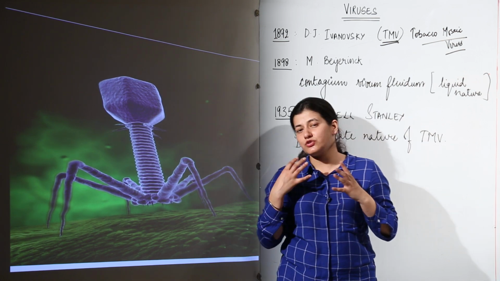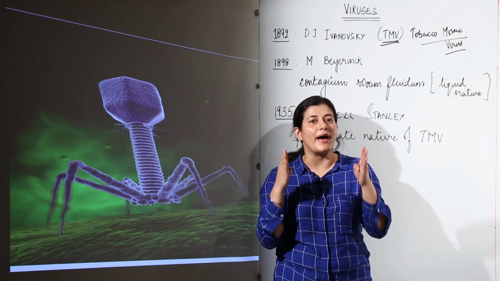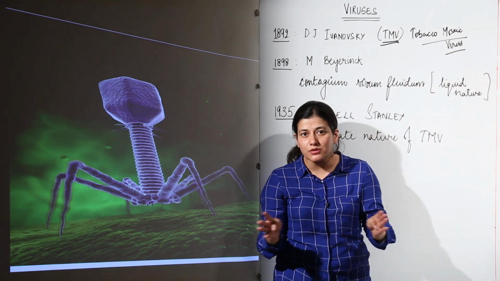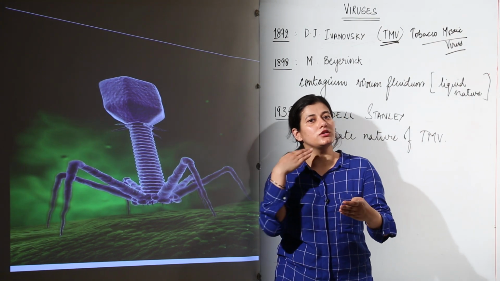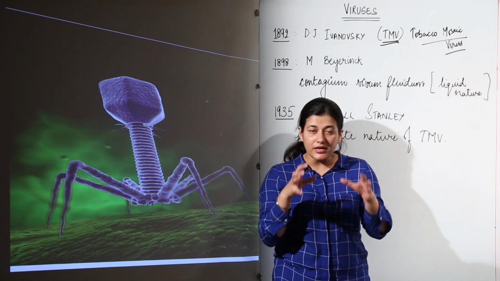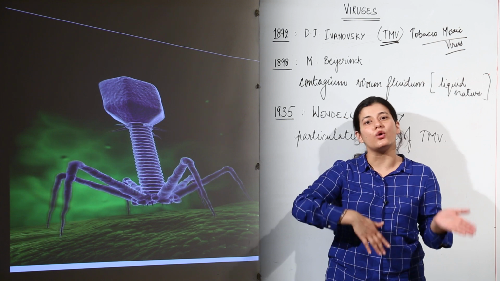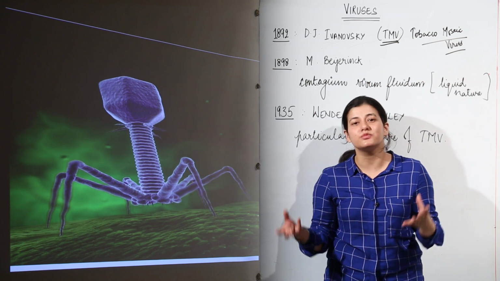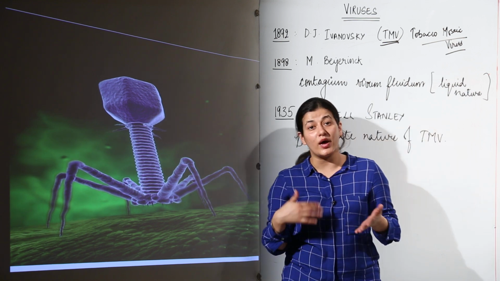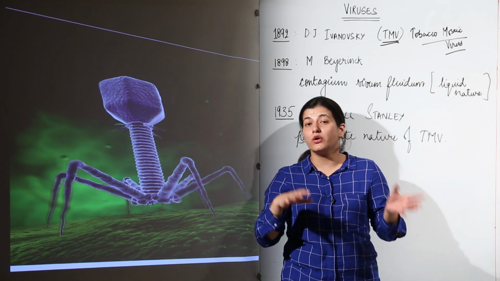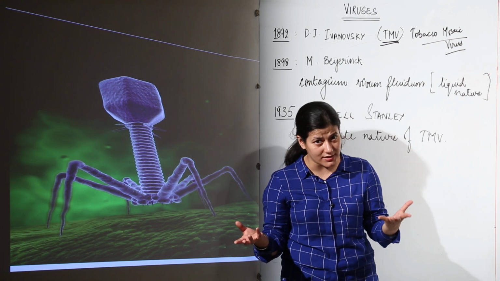Now what is so strange about viruses is that first of all they are obligate parasites. That means they cannot survive without a parasitic mode of nutrition. They are going to infect some cell or other. Being so small in size, they can even infect bacteria, and they can infect organisms of all the kingdoms. So we find viruses which infect bacteria, viruses which infect protists, and viruses which infect plants, animals and all other organisms.